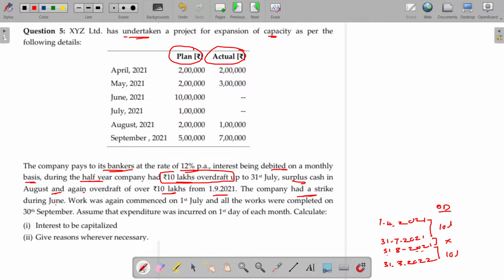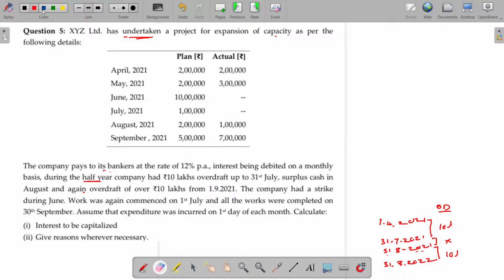The company had a strike during June. In June there is a strike, so there is no spending. Work was again commenced on 1st July and all work was completed by 30th September. Once the work is completed, you are not eligible for capitalizing thereafter. Assume that the expenditure was incurred on the first day of each month, 1st April, 1st May, 1st June. That's how they spend. Calculate the interest to be capitalized. Give the reason wherever necessary. One of the interesting illustrations.